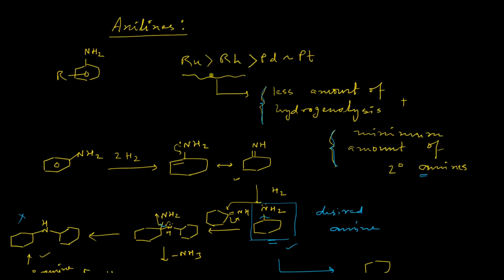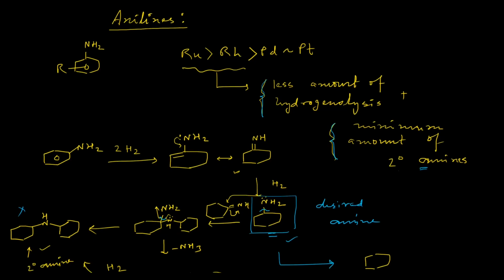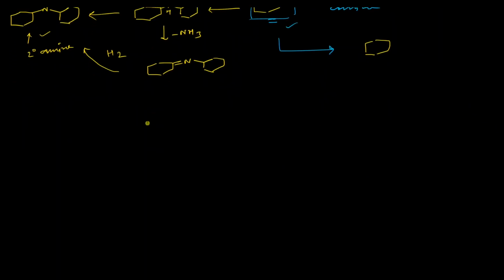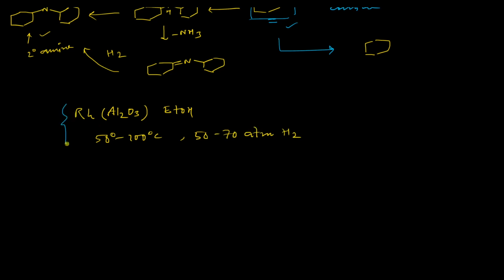So here ruthenium and rhodium are basically very efficient catalysts for this purpose. So rhodium is basically taken as rhodium on alumina. The solvent is basically ethanol and the temperature is 50 to 100 degrees centigrade at 50 to 70 atmospheric pressure of hydrogen. So this is the very standard reaction condition for rhodium catalysis.